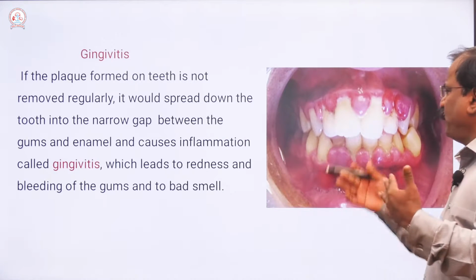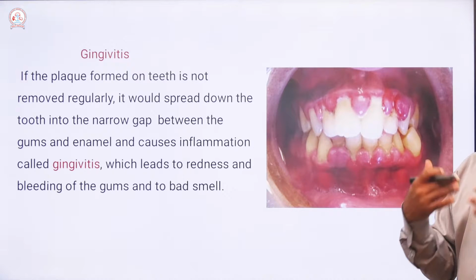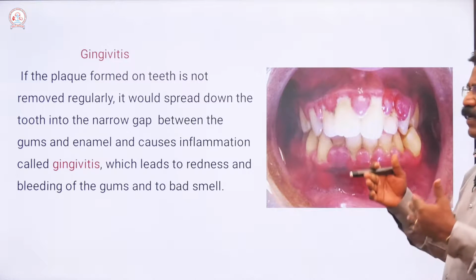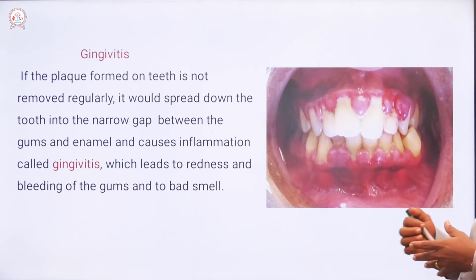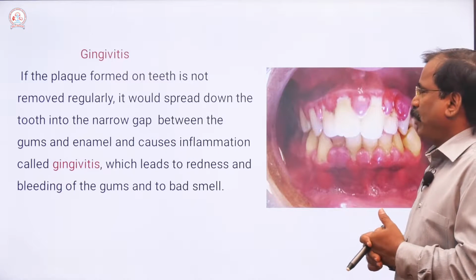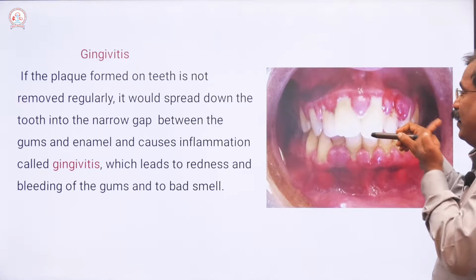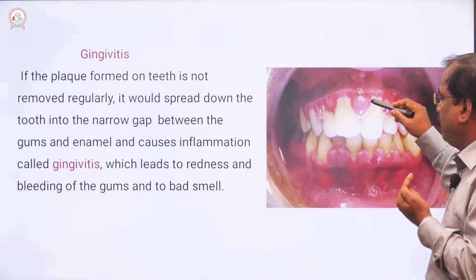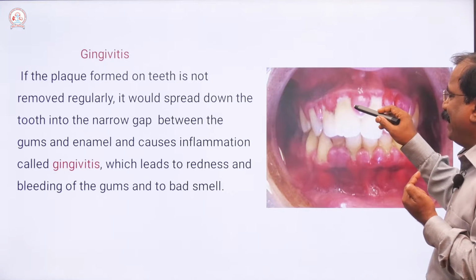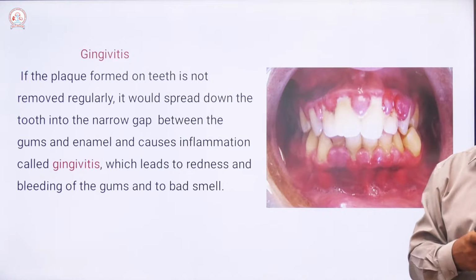But if the plaque is not removed, the layer increases and spreads into the gaps of the gums, the muscular portion that covers the teeth.